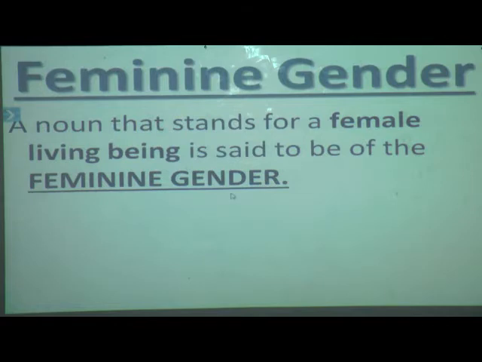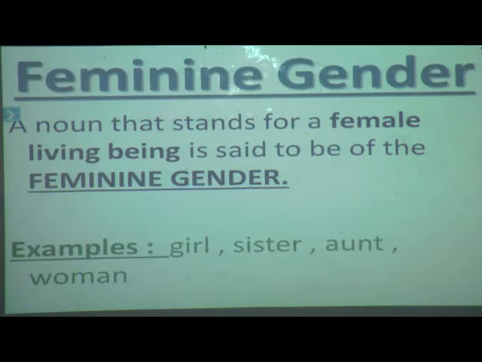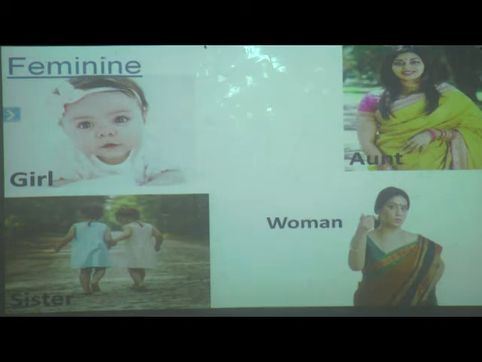Now we will see some examples. Girl, sister, aunt, woman. So what are the examples of feminine gender? Yes: girl, sister, aunt and woman. We will see the pictures of feminine gender: girl, sister, aunt and woman. Can you see, all these belong to which gender? Yes, these are all females, so they belong to feminine gender. All female living things come under feminine gender.